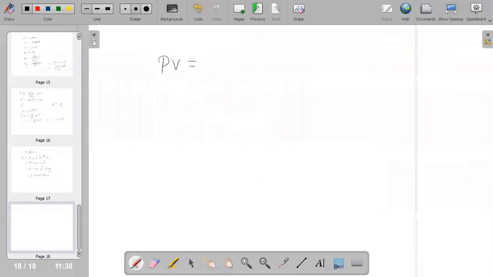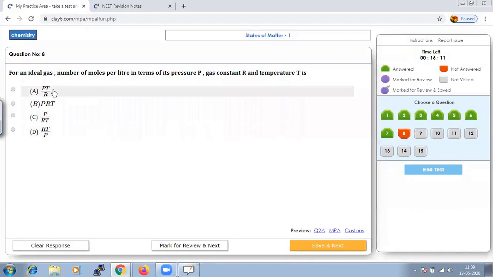I can also write it as n by V is equal to P by RT. Whichever option fits with that rearrangement, we can mark as the right answer. So it is P by RT.